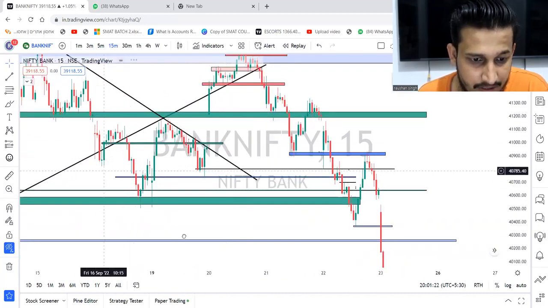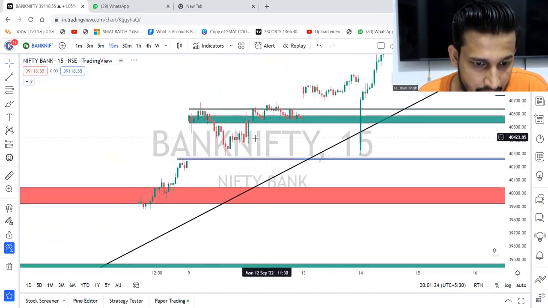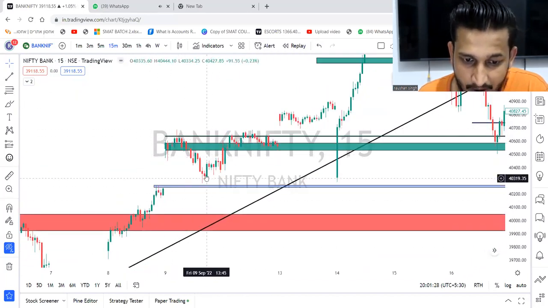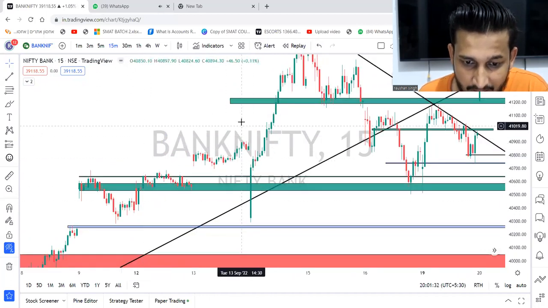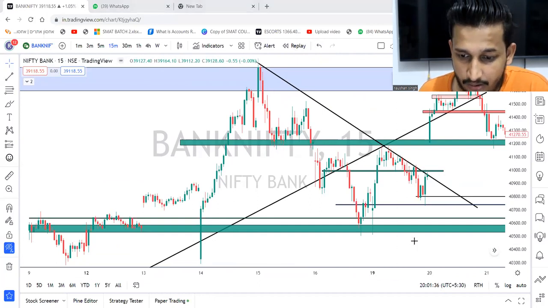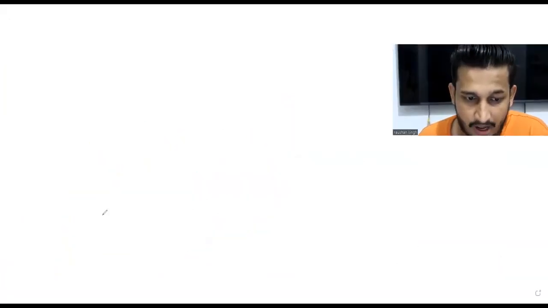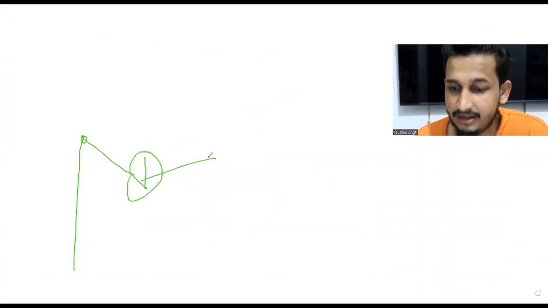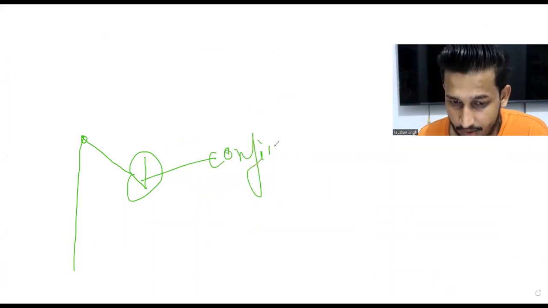Again, if you see this, let's look over here. The market went up, came down. After coming down, it is going up. Again, after coming down, the market is going up, right? So the confirmation for the trend continuation for an uptrend is that after it goes up and comes downside, if it starts going upside again, we can confirm that the market is going up.